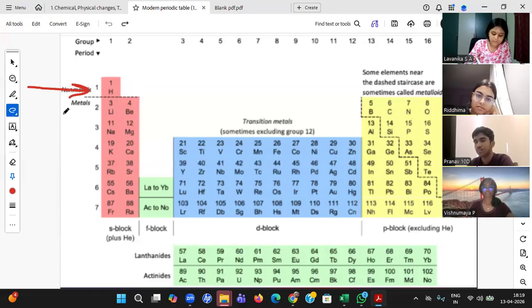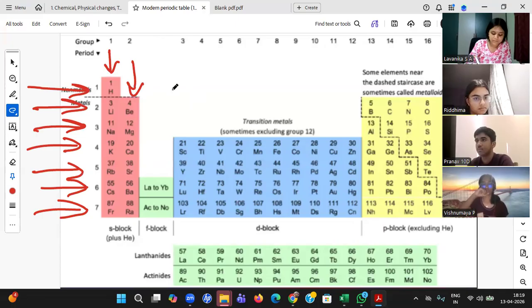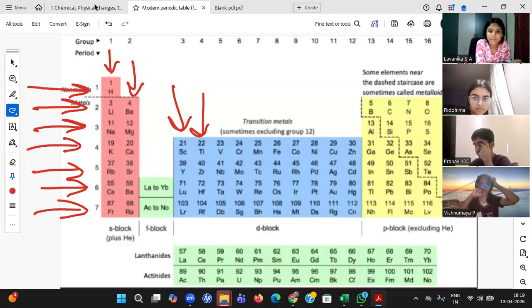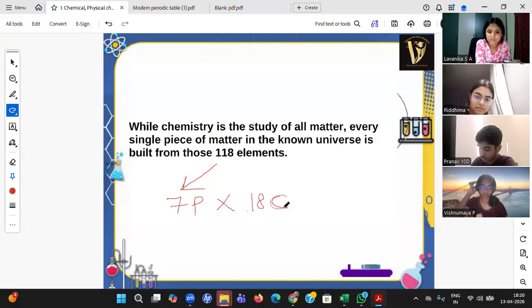So, how is it framed? First row, second row, third row, fourth row, fifth row, sixth row, seventh row. And how many columns? First group, second group, third group, fourth group, up to the 18th group. That means you can also say, sir, chemistry is nothing but not only learning of 118 elements, you can just say these 118 elements are arranged in 7 periods and 18 columns. In this way also, you can explain 118 elements. 7 periods, 18 columns. We can't call them columns, we'll call them groups.